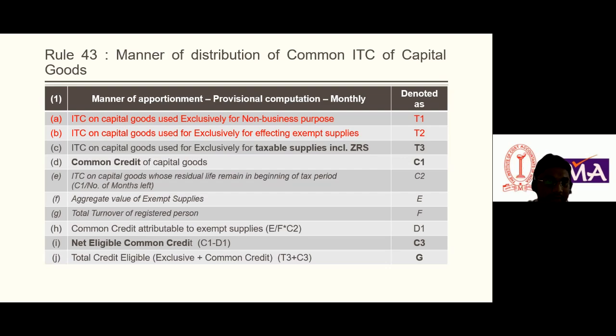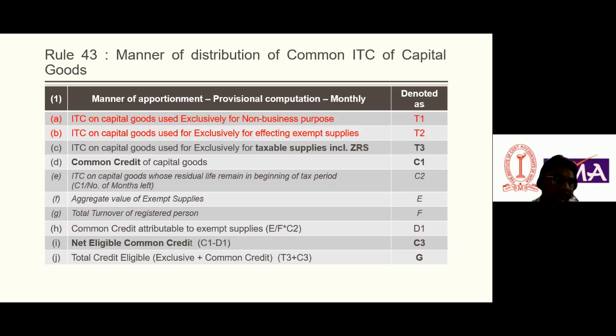So what is a common credit then? Common credit means the total credit, out of which if we subtract non-business and exempt supplies and taxable supply, then the common credit of capital goods will remain. Common credit means the credit which is used for each and every purpose.